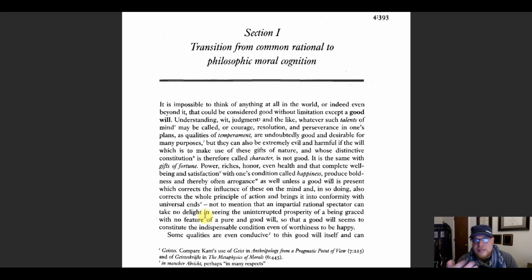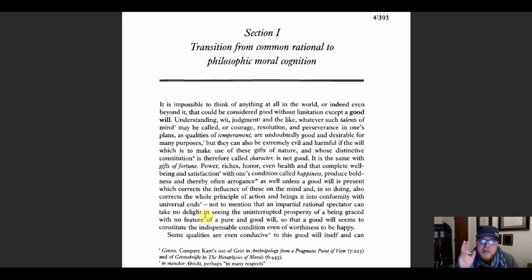So what Kant is saying here is this: there's lots of features of humans in the world that they've got. Maybe they've got good understanding, that is, they're a good thinker. They've got good wit. They're really good at being able to talk and say the right things in the right moment, cracking jokes and things like that. Good judgment. Yeah, sure, you can say all those things are good. There's lots of things that we could say about individual human beings that are good features. Like, they're good at this, they're good at that.